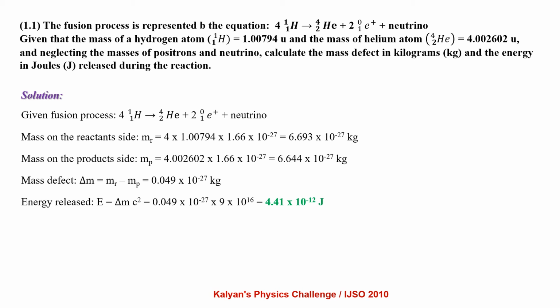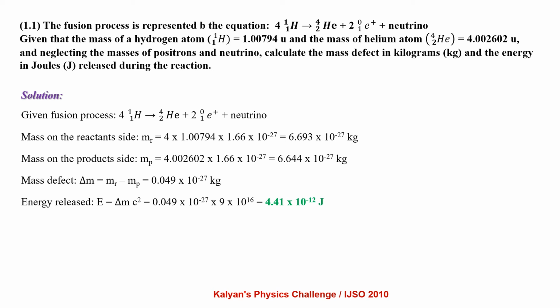Given fusion process, 4 ¹₁H gives rise to ⁴₂He plus 2 positrons plus neutrino. Mass on the reactants side is 4 into 1.00794 into 1.66 into 10^-27, that is 6.693 into 10^-27 kg.